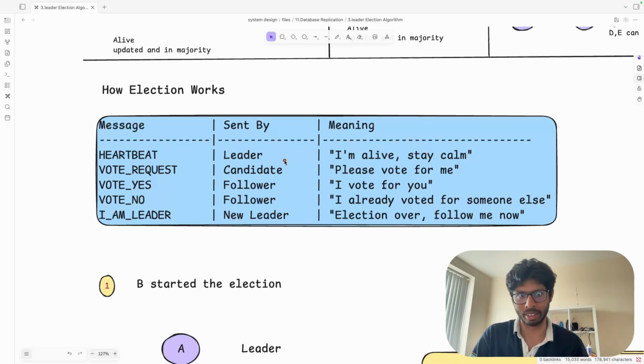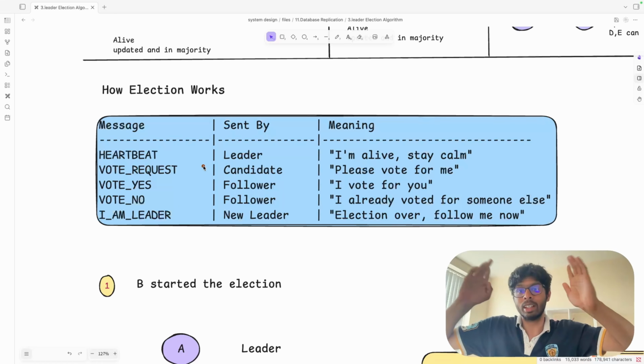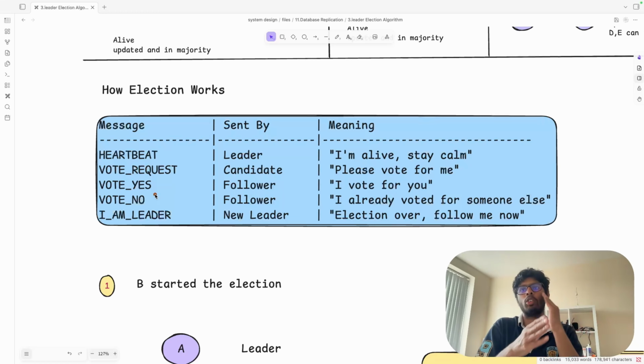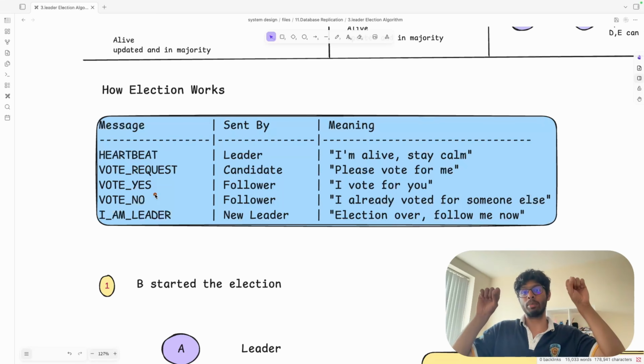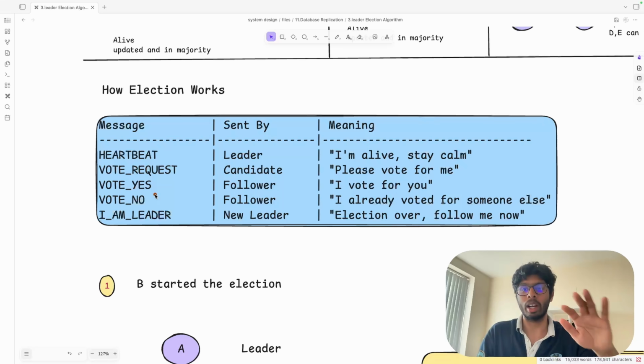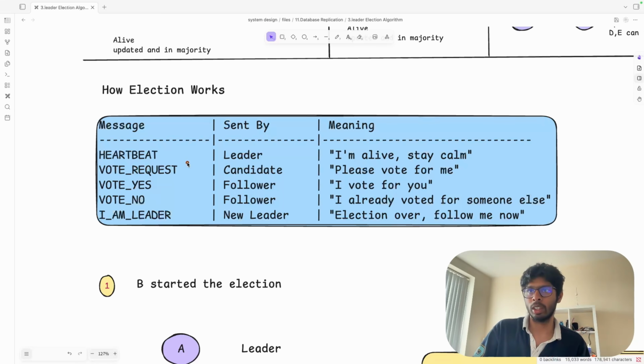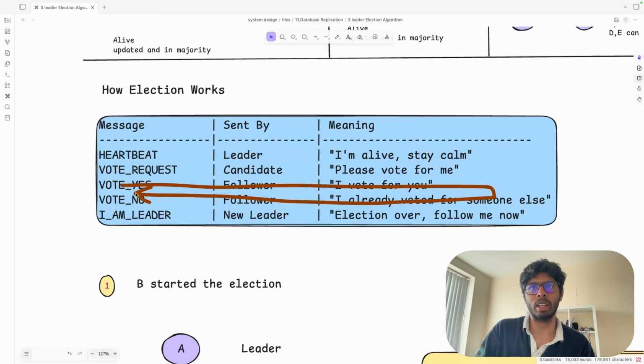Vote request, we studied that. What was the vote request saying? That please vote for me. Okay, I need a vote. So let's say whoever will start the election will send the vote request to every other node. If R1 started the election, it will send the vote request to R2, R3 and R4. Now these replicas R2, R3 and R4 have a choice to vote yes or to vote no. Okay, if the timestamp is equal or lower, then they will say yes. If the timestamp is greater, okay, then they will say no. I am the most updated one, I will vote no for you. Okay, so this is the vote yes and vote no.